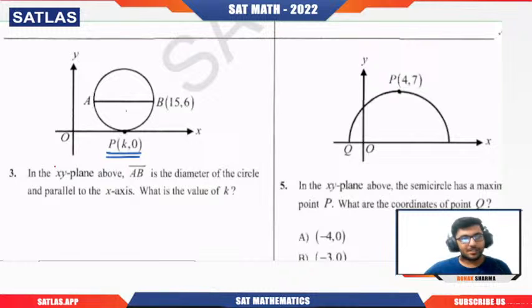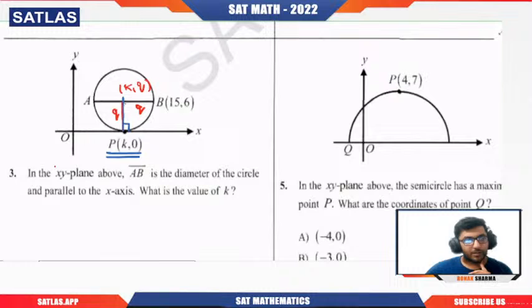We know one thing, that this is the diameter and it is touching the x-axis. So if I have the center, that will be just above here, right? Because the radius is perpendicular here. A few properties will be used here. Radius is perpendicular to the tangent, and any line that is perpendicular to the x-axis will be what? If this is k comma 0, this will be some point as k comma, let's say, q. Because this length will be q, so this will also be q.